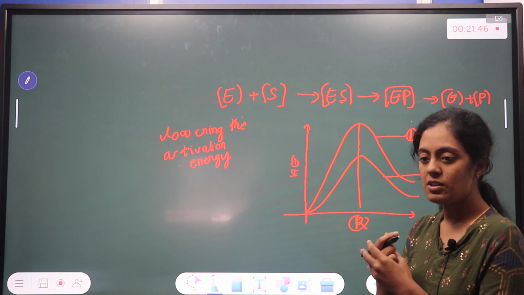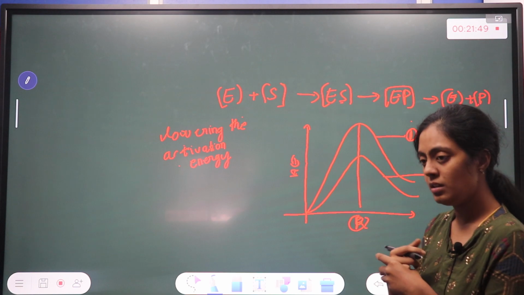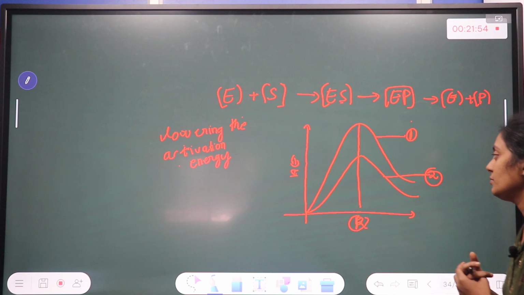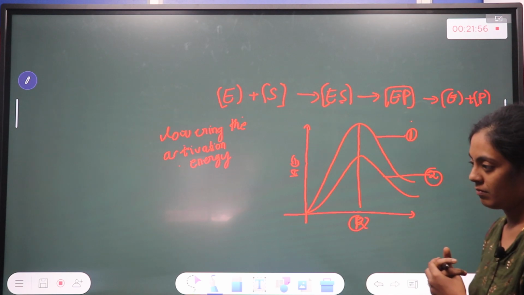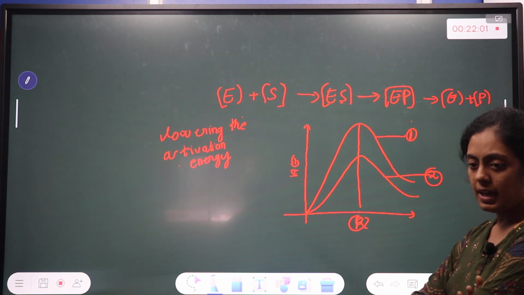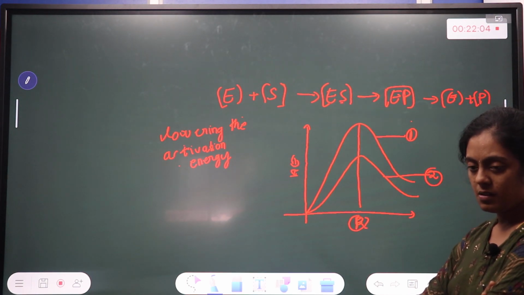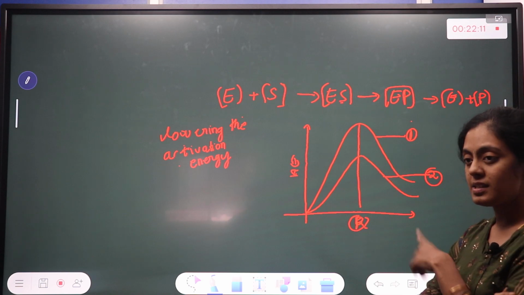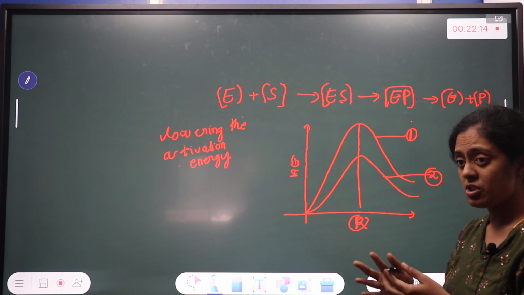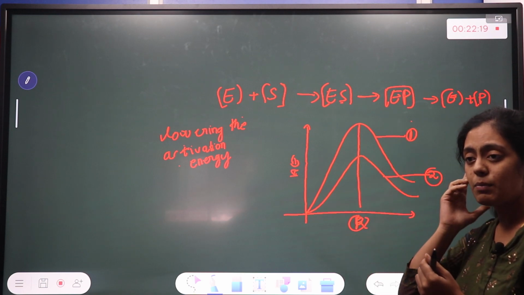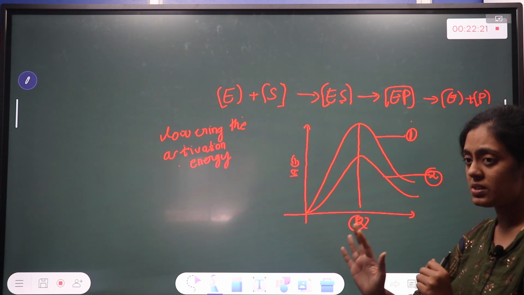Write down: activation energy is the minimum energy required for the reaction to start. So first thing, how does an enzyme function? It lowers your activation energy. Second thing, what is activation energy? It is the minimum energy required for a reaction to start or begin.